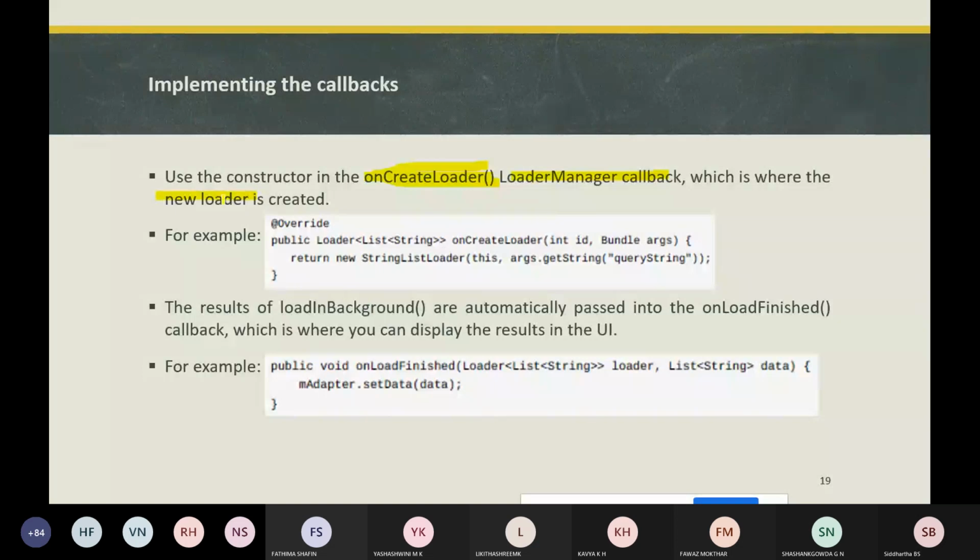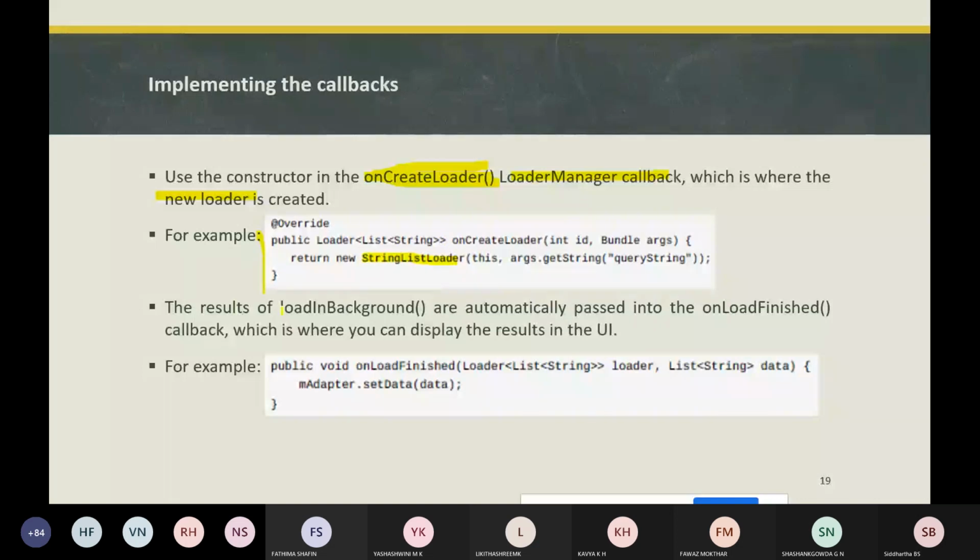For example, onCreateLoader uses the StringLoader constructor, where it creates a new loader. By this method, it creates a new loader of this particular constructor.